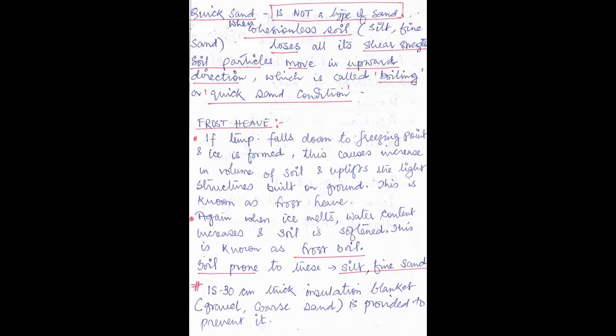Did you get it? When the temperature falls below the freezing point, obviously ice will be formed. As you know, when ice is formed from water, the volume increases. So if the volume of the soil increases, what will happen? It will uplift the light structure which is already built on the ground. This is called frost heave.